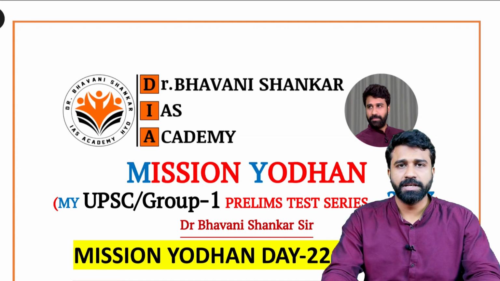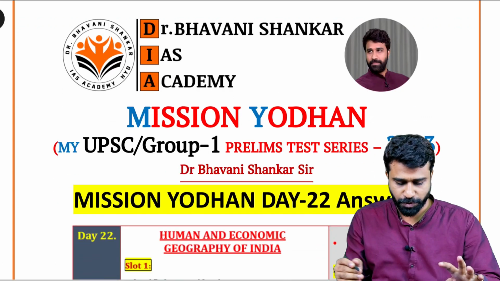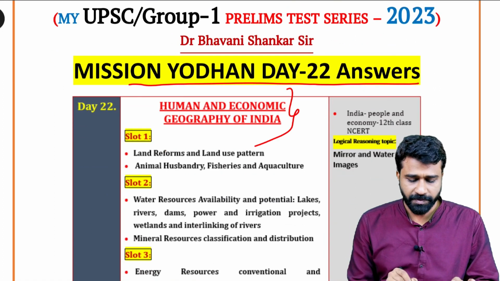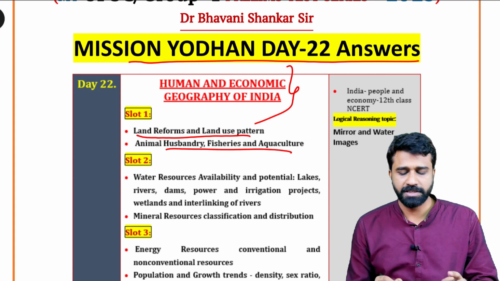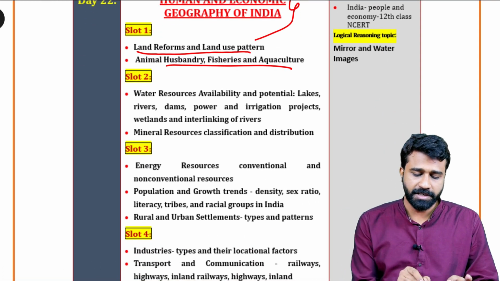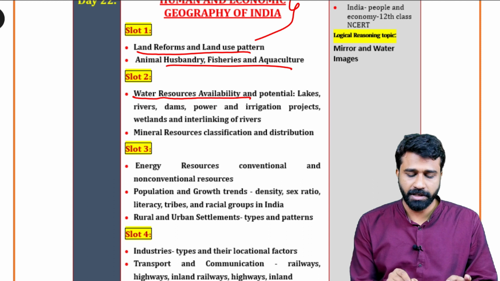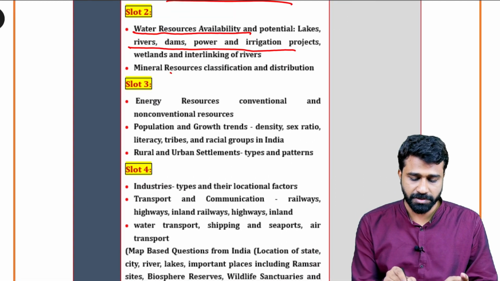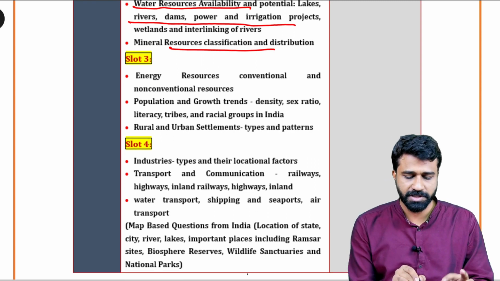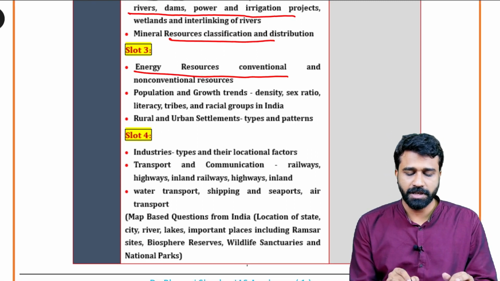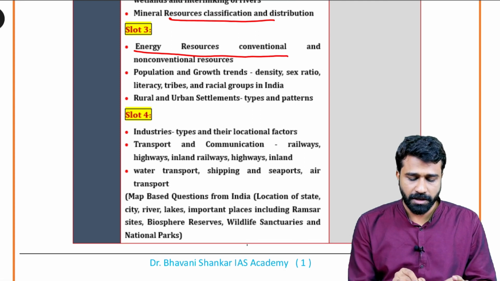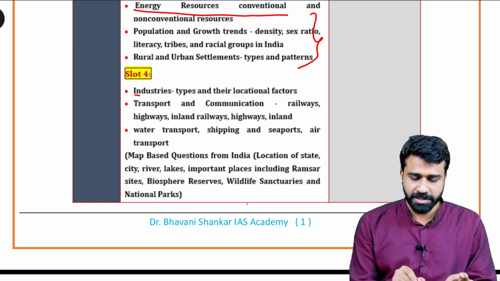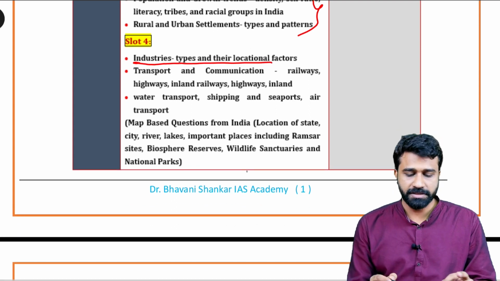Today's session is about Mission Youth Day 2022. It is focusing on human and economic geography of India. Slot 1 is about land reforms, land use pattern and fisheries, aquaculture, animal husbandry, and slot 2 is about availability of water resources and rivers, dams, power projects, irrigation projects, mineral resources and their distribution classification. And slot 3 is about energy resources, conventional and non-conventional resources, and population and density, growth pattern, sex ratio and everything, and industries, types and their locational factors and the influencing aspects.